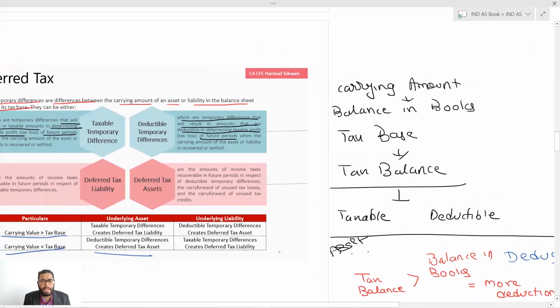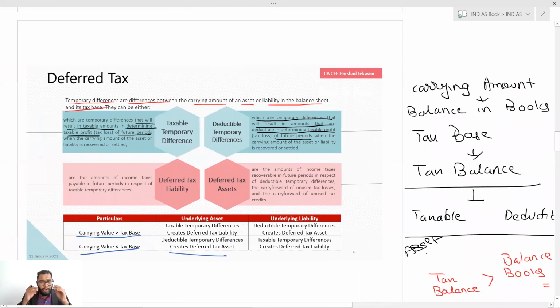I hope this is clear till now. So deferred tax arises from the temporary differences, and temporary differences are of two types: taxable and deductible. Taxable gives rise to the deferred tax liability, and deductible gives rise to the deferred tax asset. Okay, I hope it is clear.